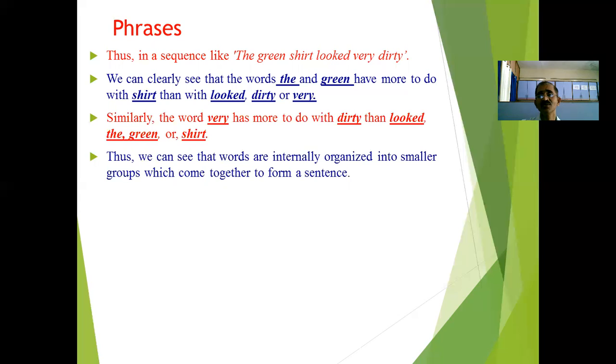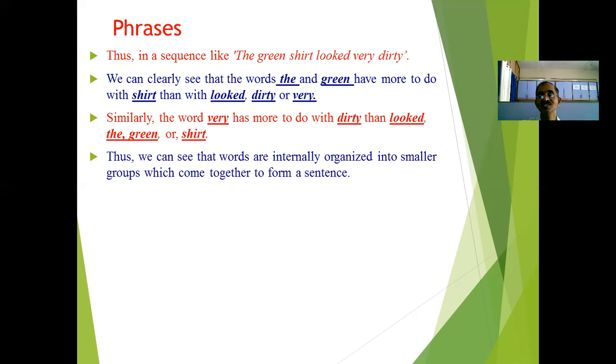Similarly, the word "very" has more to do with "dirty" because it relates as "very dirty". So "very" has more to do with the word "dirty" than with the word "looked", or the other words "the green shirt". In this way, we can see that words are internally organized.